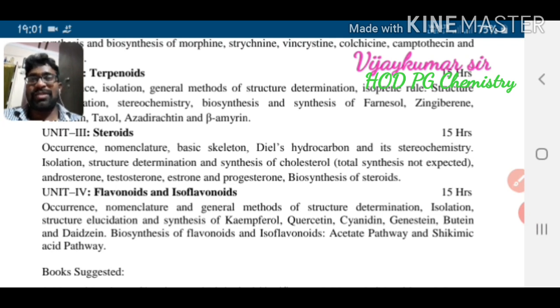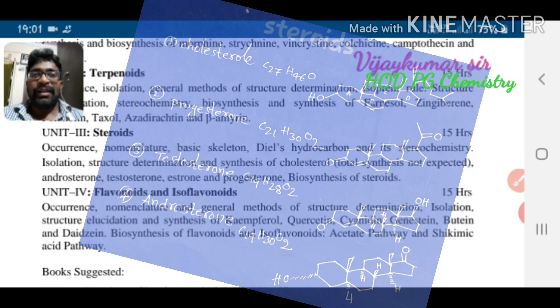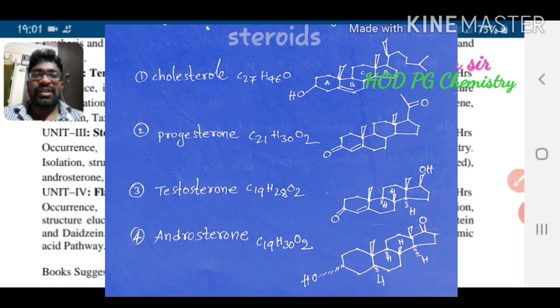So that's why the cholesterol molecule is very important. These structures are shown in the following picture. Try to observe all structures with molecular formulas, that is cholesterol, androsterone, testosterone, estrone, progesterone. Good. Try to practice the structures also.